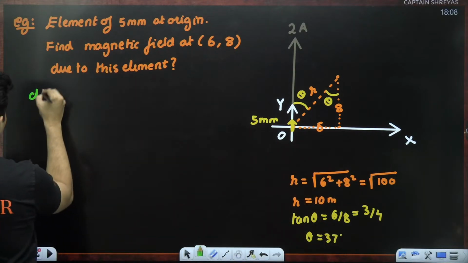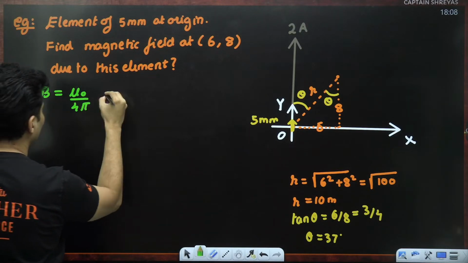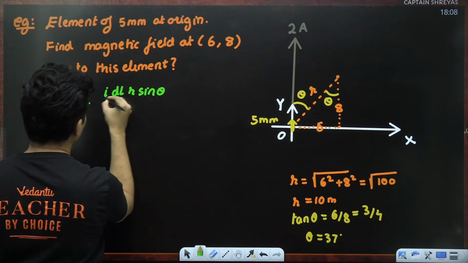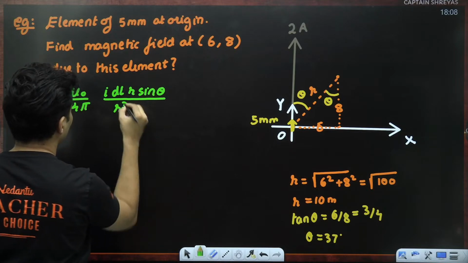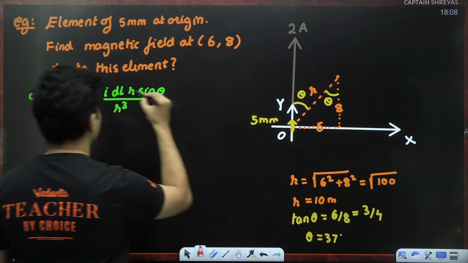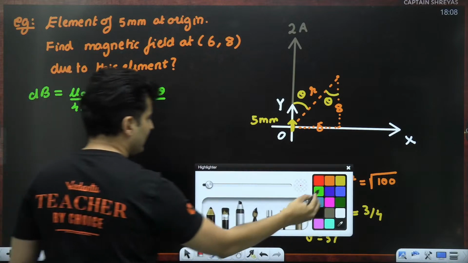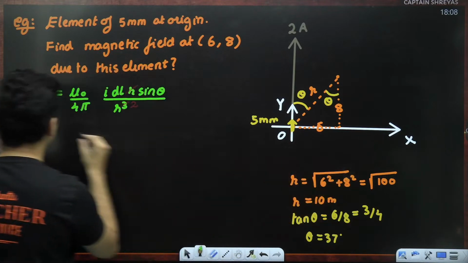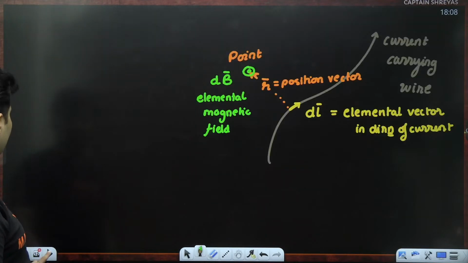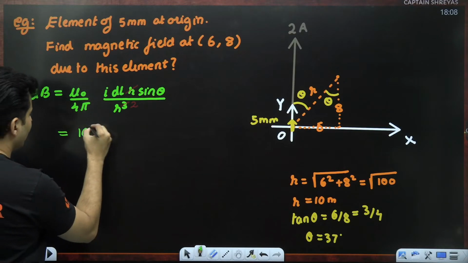So the magnetic field formula is mu naught by 4 pi, magnitude wise, I dl r sine theta whole thing divided by r cube. Actually over here, one of the r will get cancelled out from the numerator and this will become r raised to 2. Okay, so let's start substituting everything and see what you get. Mu naught by 4 pi. I just told you the value of mu naught by 4 pi is nothing but 10 to the power minus 7. So let's put 10 to the power minus 7 over here.